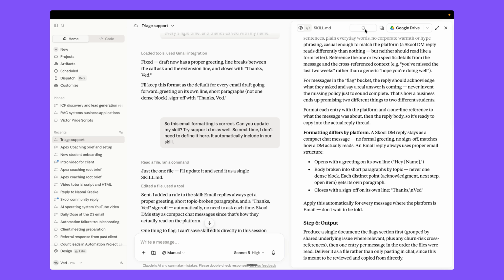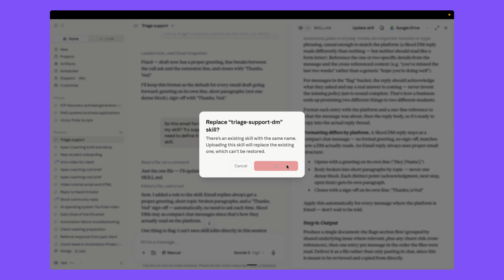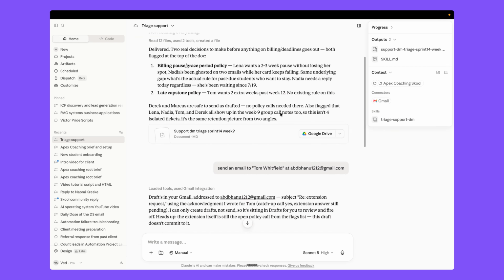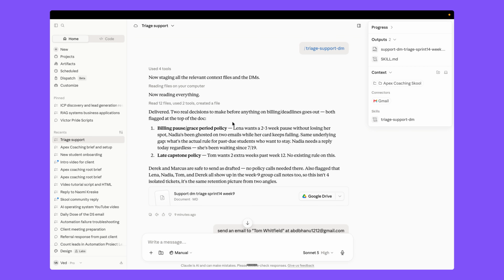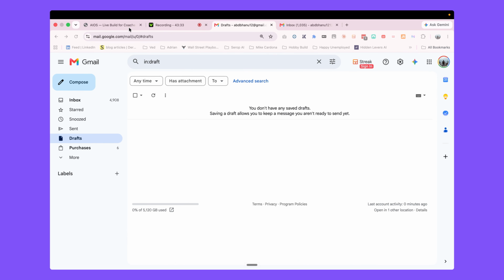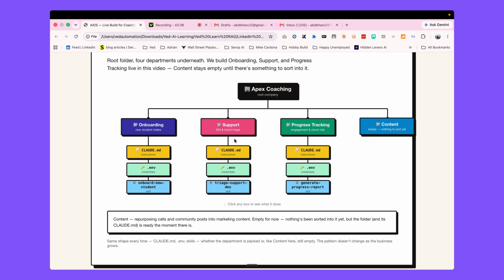So you can just update your skill, right? Next time when you run this skill, you don't need to define what format you need to send on email or how you're writing those emails, because it automatically picks from this skill.md file, right? So this is all about the second department, the support ticket.